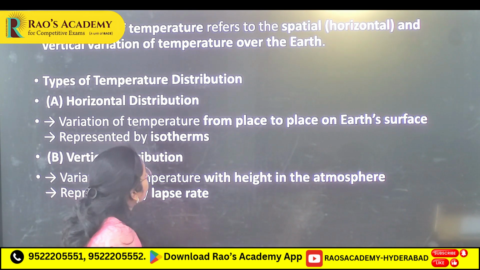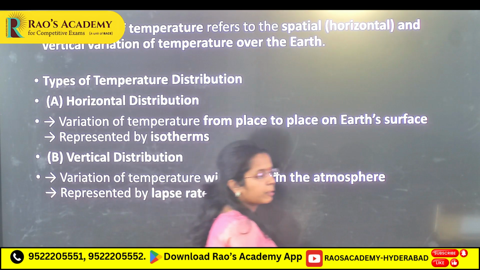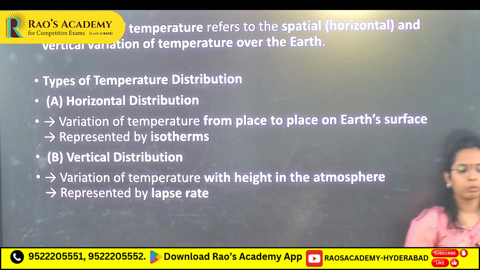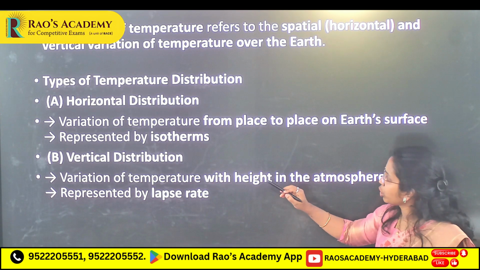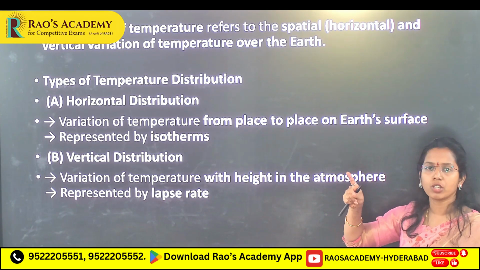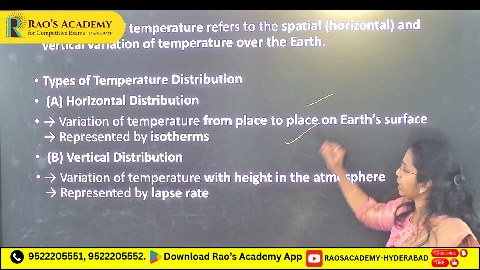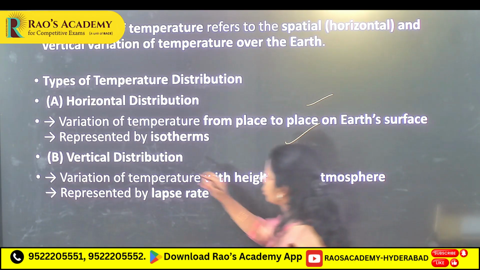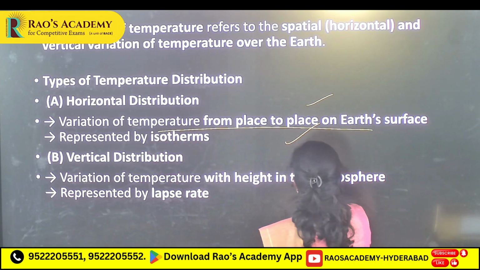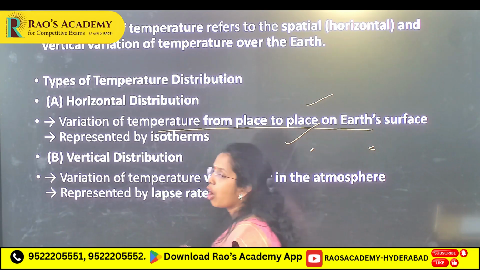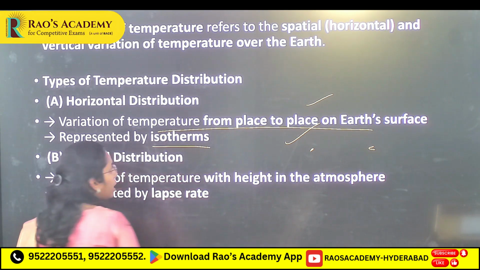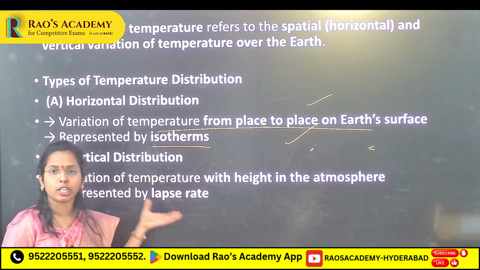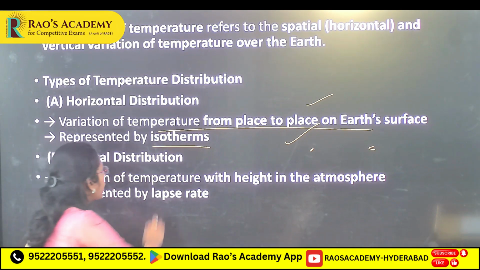Now, distribution of temperature difference. We are going to see the distribution of temperature. We have two types: horizontal distribution and vertical distribution. Horizontal distribution is the variation of temperature from place to place on Earth's surface. This horizontal distribution is represented by isotherms.